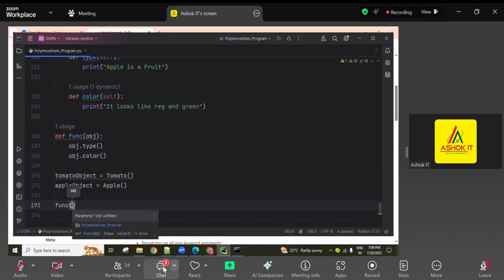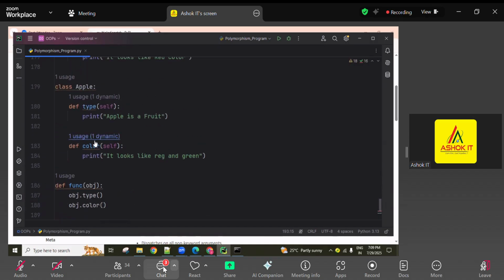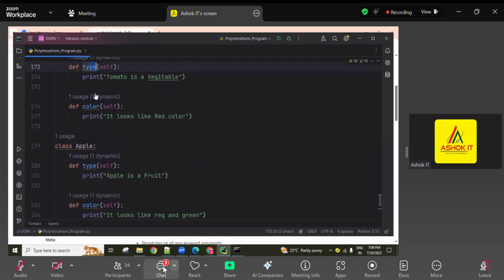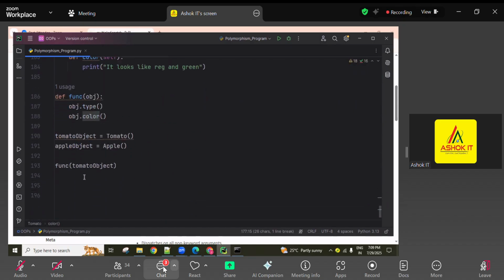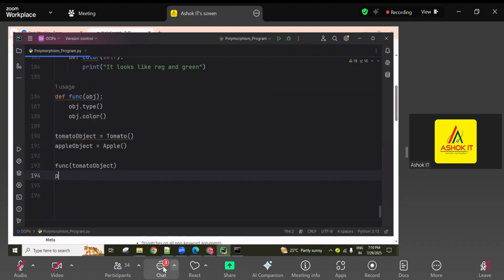First, if I send the tomato object, it comes here. Tomato dot type means this type is executing, tomato dot color means this one is executing. Next time I will send apple. So first the tomato-related output: tomato is a vegetable, it looks like red color. Okay, good. And one print gap.